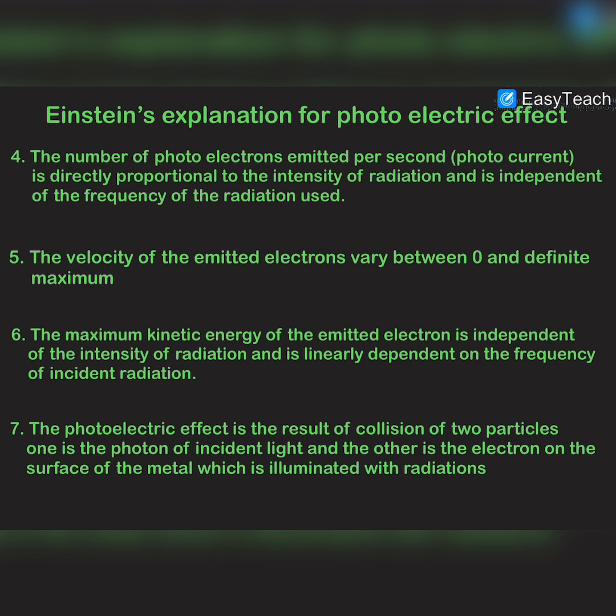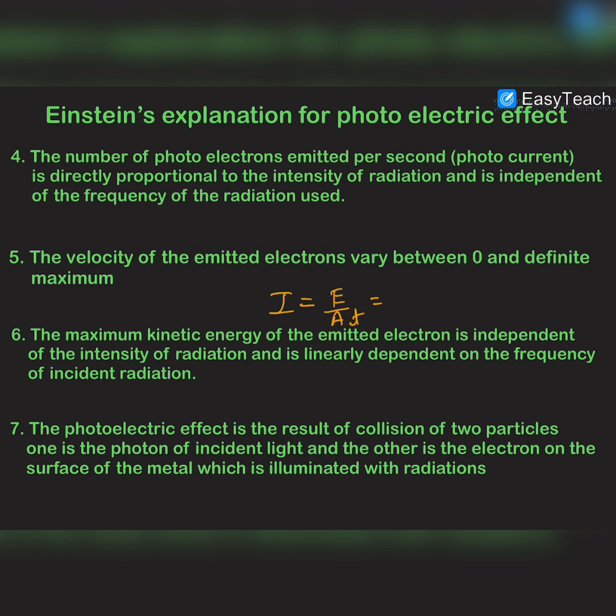And it was observed that the maximum kinetic energy of the emitted electrons was independent of the intensity of the radiation and was linearly dependent on the frequency of the radiation. Now let us discuss what intensity is. Intensity is energy per unit area and per unit time, or you can say that power per unit area is intensity.